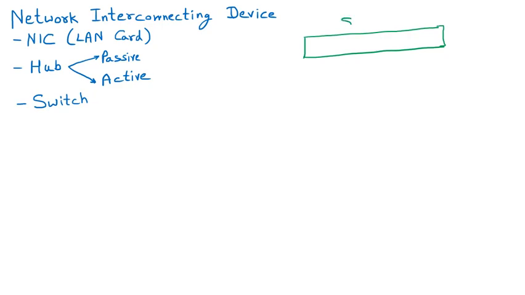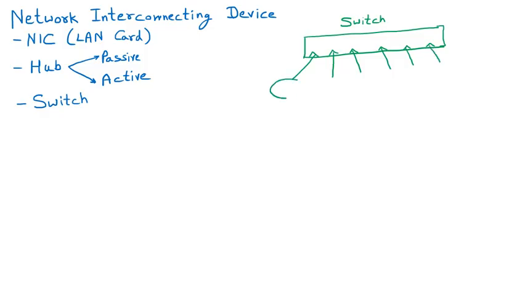So I am assuming that it is a switch. Now the switch has more ports than even the hub. Let us suppose I am taking the example of 6 ports, but actually these are not the only 6 ports. It can be up to 20 ports, 40 ports. Many switches are there.